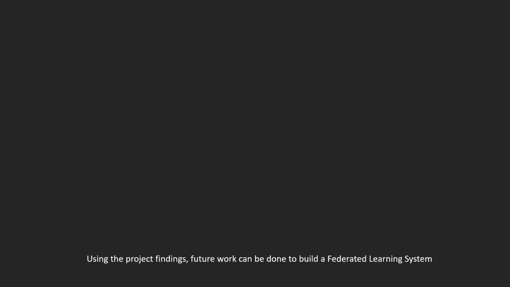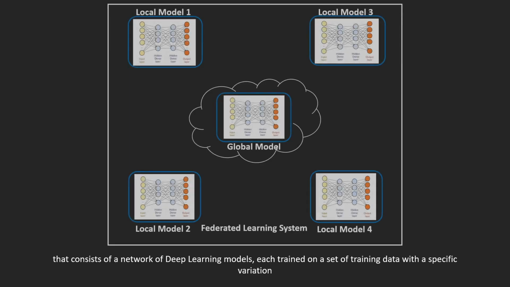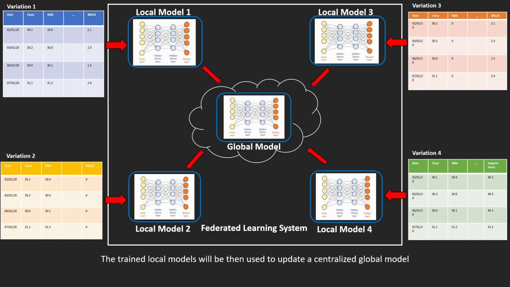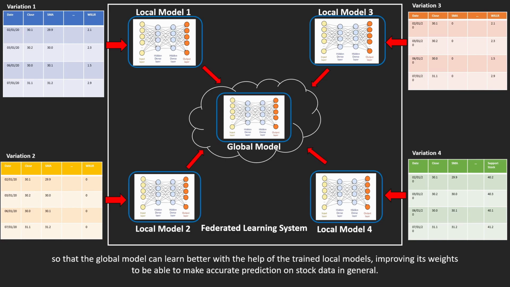Using the project findings, future work can be done to build a federated learning system that consists of a network of deep learning models, each trained on a set of training data with a specific variation, to enable them to make more accurate predictions on stock data of a specific variation. The trained local models will then be used to update a centralized global model so that the global model can learn better with the help of the trained local models, improving its weights to be able to make accurate predictions on stock data in general.